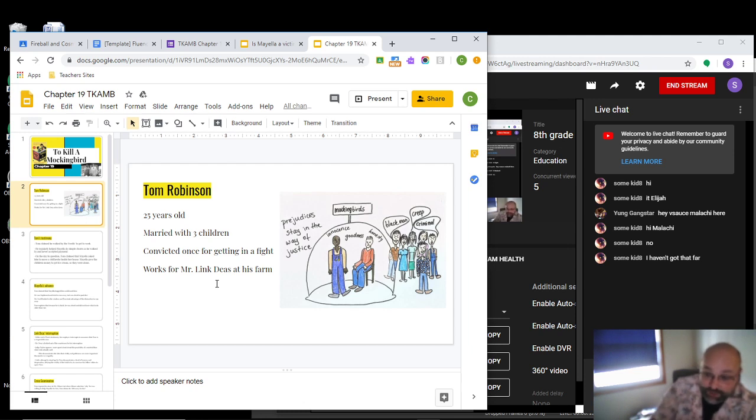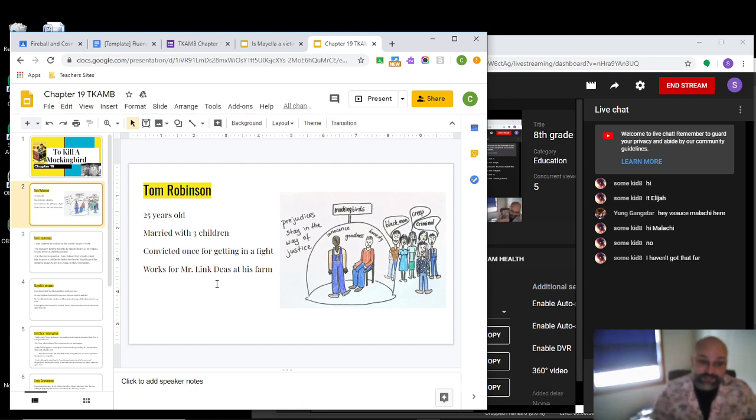Link Dees you're going to meet in a little bit, and he's kind of important because he has an outburst during the trial. But also, if you remember way back, which I think you would have still been in class when we read this part, Elijah, so you probably remember it. When they were in the church, when they went to visit Calpurnia's church, they mentioned the only person who would give Tom Robinson's wife a job was Link Dees.